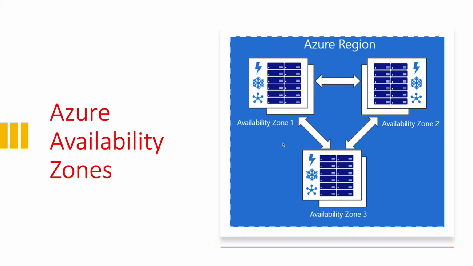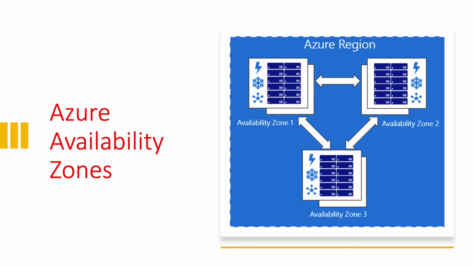Next is availability zones. Availability zones are physically separate data centers within a region. You will find a minimum of at least 3 availability zones within an Azure region. Each availability zone is made up of one or more data centers equipped with independent power, cooling, and networking.